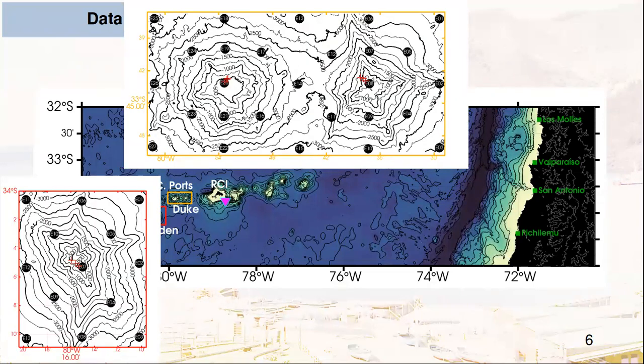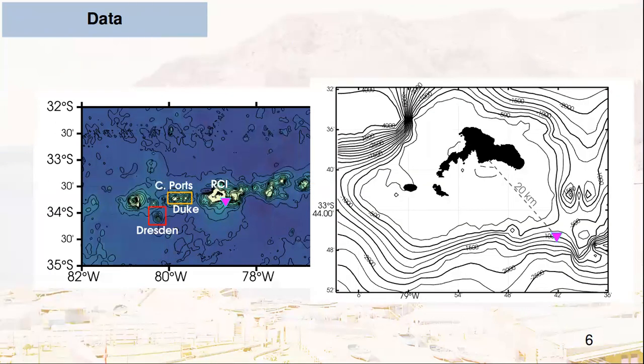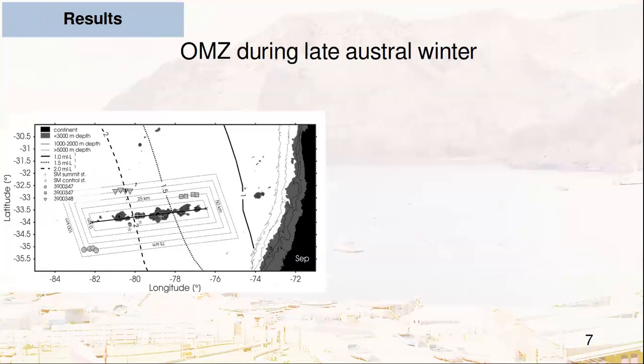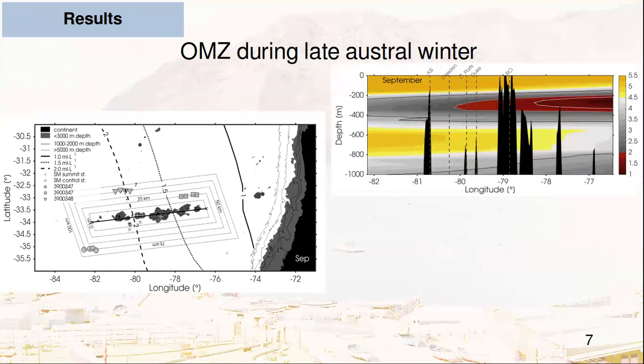Also, on the slope of Robinson Crusoe Island, at the beginning of the survey, a mooring with 2 ADCP and 3 microcats was deployed, recording currents and CTDO information for approximately 9 months. According to the World Ocean Atlas climatology, during September, late winter conditions, the oxygen minimum zone, depicted by the 1 milliliter per liter isoline, is close to the coast and exhibits a poleward narrowing, with its western limit associated to concentrations of 1.5 to 2 milliliters per liter reaching the Juan Fernandez Ridge.